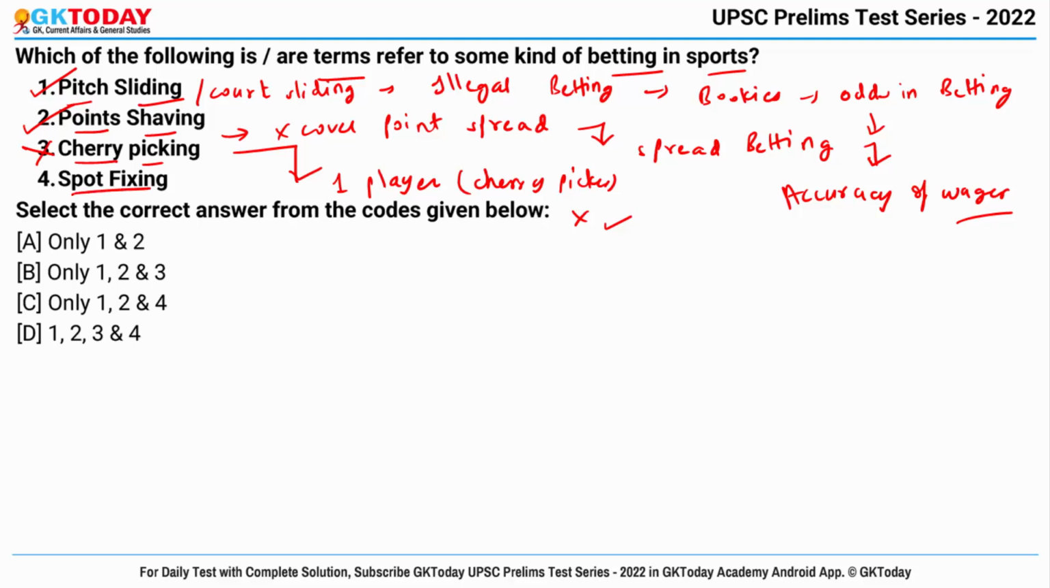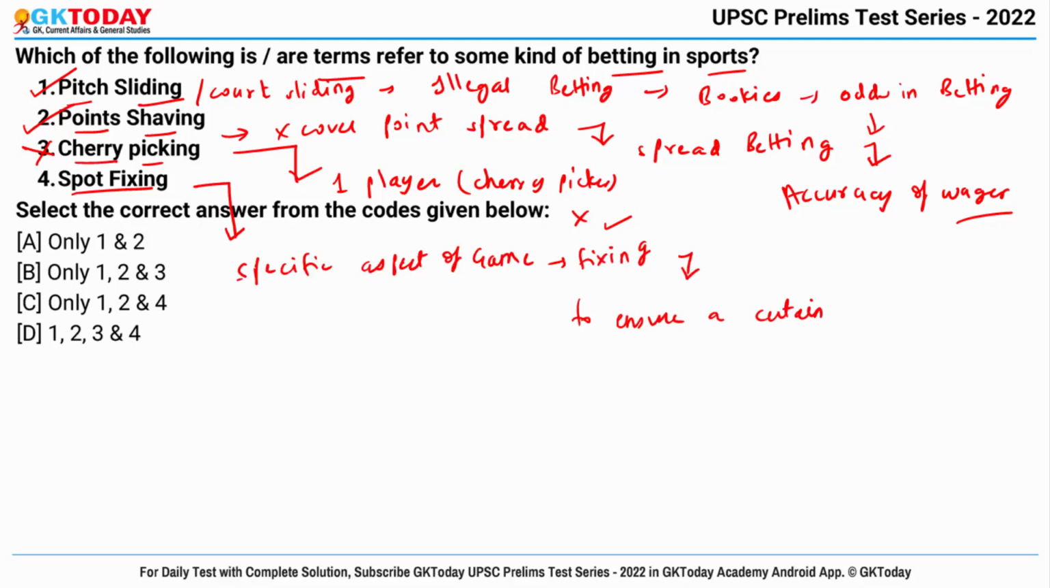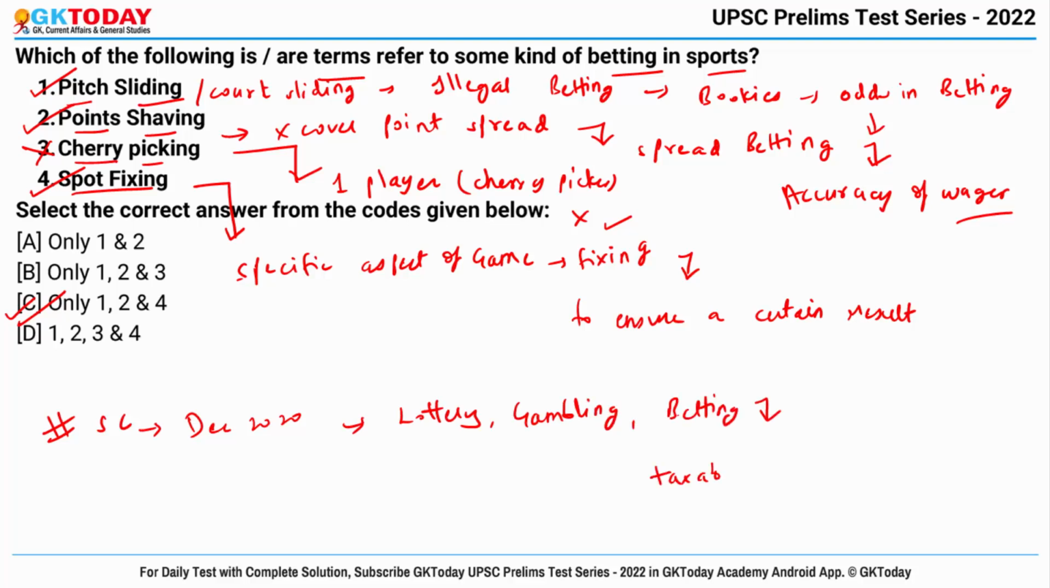And fourth is spot fixing. It is the fixing of specific aspect of any game to ensure a certain result. Okay, so this is also a betting and correct answer becomes 1, 2 and 4. Now why betting and gambling is in news? Because in December 2020 Supreme Court had held that lottery, gambling and betting are taxable under GST Act of 2017.